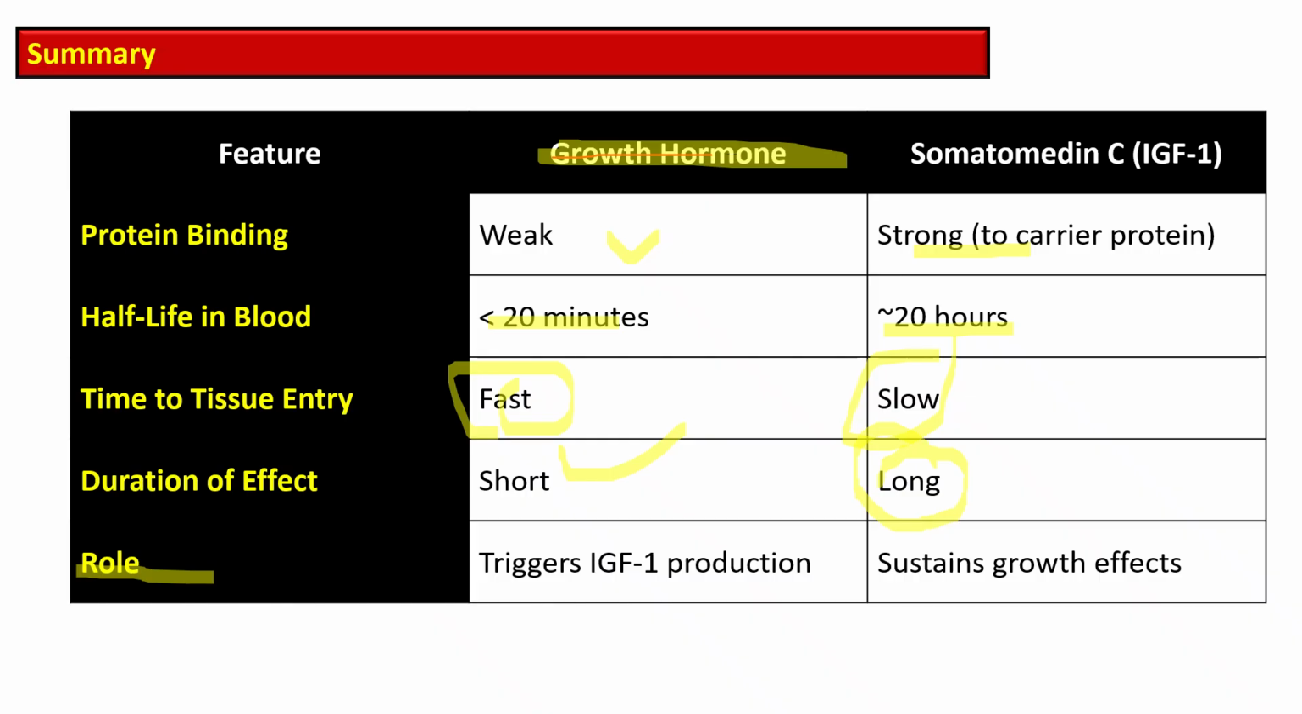So what is the role of growth hormone? It triggers insulin-like growth factor 1 production, while insulin-like growth factor 1 sustains the effect of growth hormone. So growth hormone acts quickly but briefly, while insulin-like growth factor 1 ensures a long-lasting growth effect, allowing the body to maintain consistent tissue development with only pulsed growth hormone secretion.